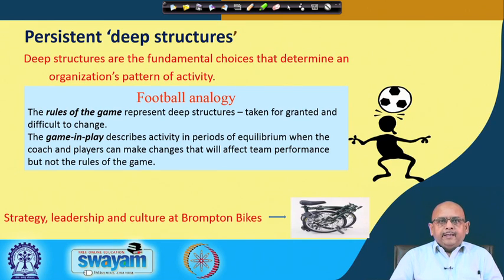One example that I have taken here is related to strategy, leadership and culture. They did not want to offer a bike which is not flexible. So, they wanted to go for a change in the bikes which could be flexible, which could be carried anywhere just by folding it, like a folding chair. So, they went for a change in the strategy. There was leadership support and people realized that this kind of bike could be well marketed. So, they went for these kind of things.